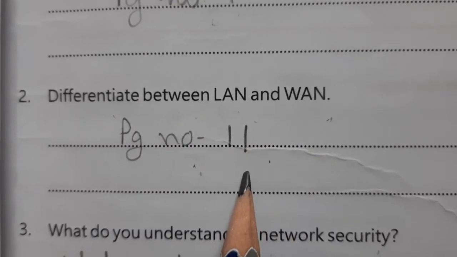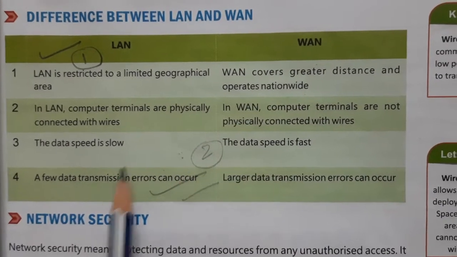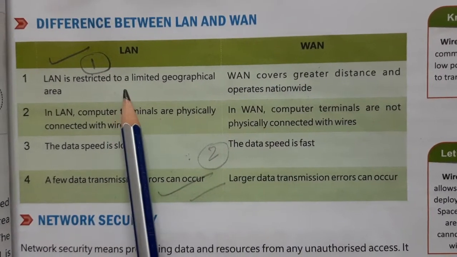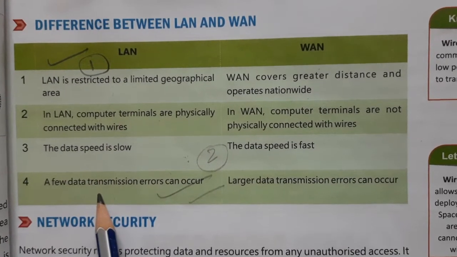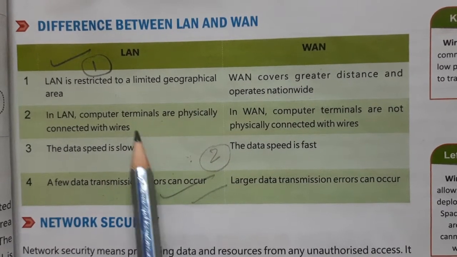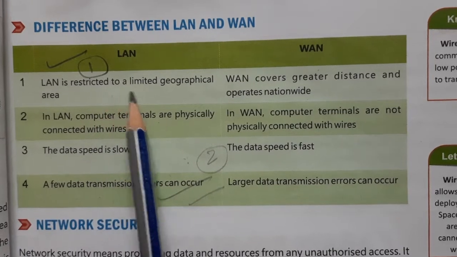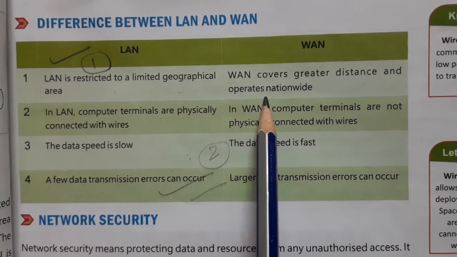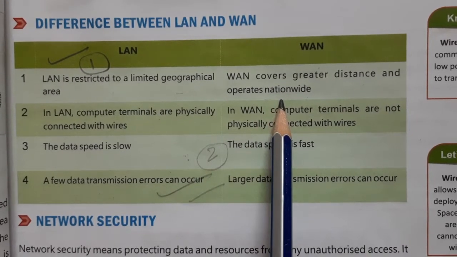Now question number 2 is, differentiate between LAN and WAN. For this, open page number 11. So you have to make this table for difference between LAN and WAN. 1, 2, 3 and 4. All 4 differences you have to write. First is, LAN is restricted to a limited geographical area. WAN covers greater distance and operates nationwide.